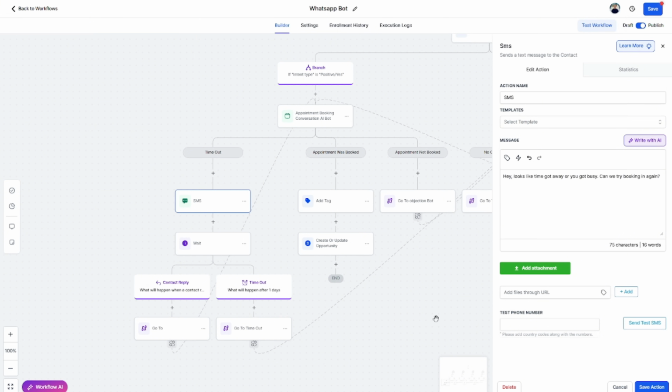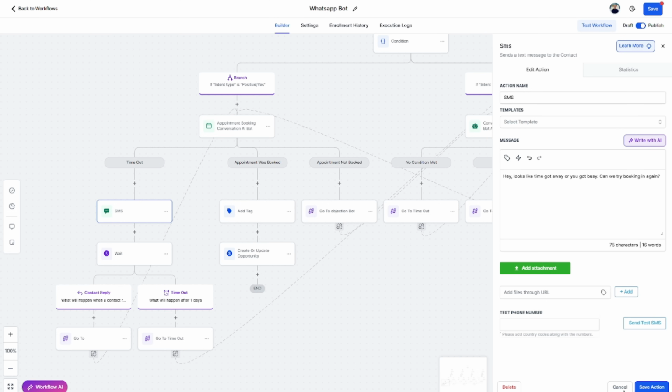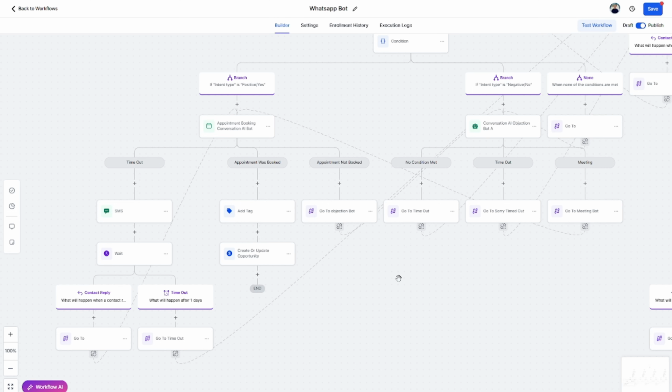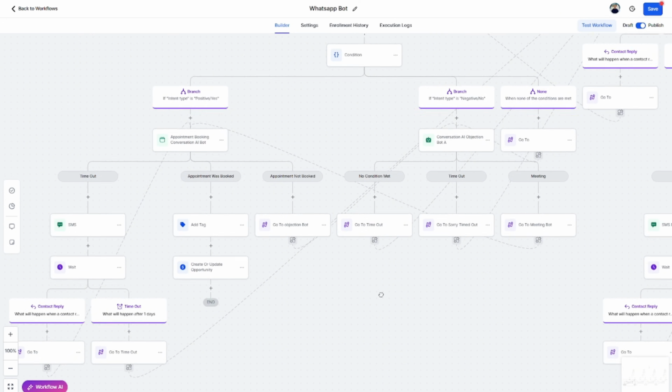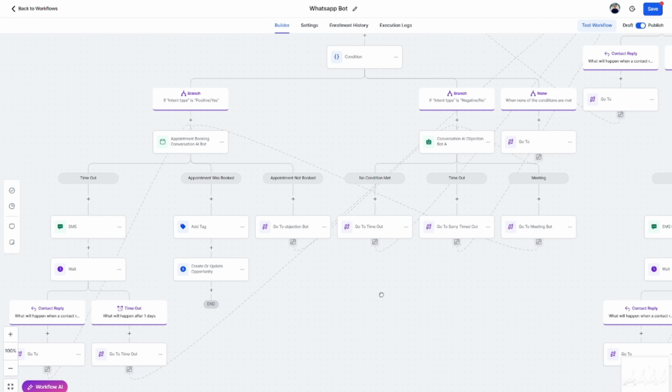Now, if they do not book in, we also need to take some action, right? So we're going to come in here, hit the cancel button, and we're going to come through our objection handling bot. This is like the last massive part of the magic in here. Anytime anything does not work out or anything is negative, we are going to send it to our objection handling bot. There's this one in here, a conversational AI bot.